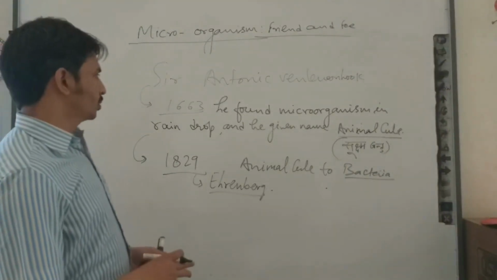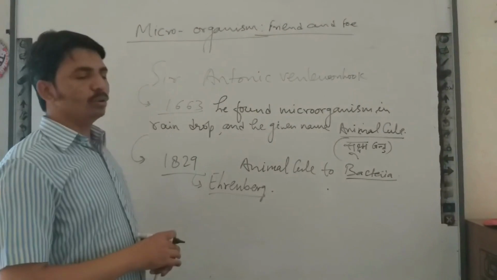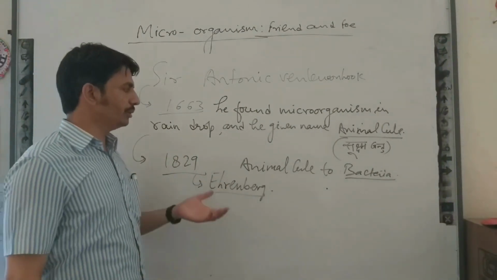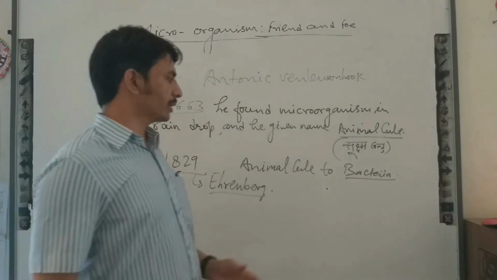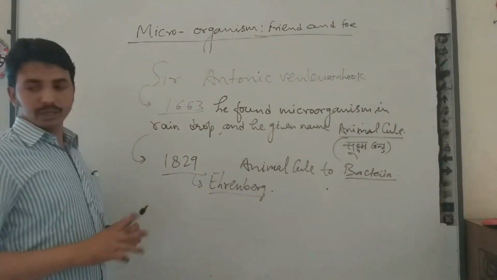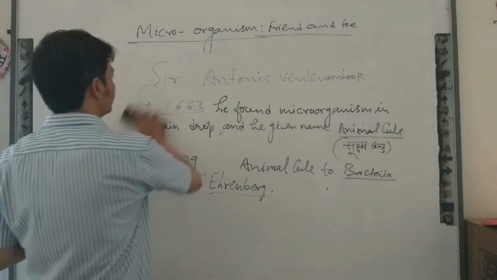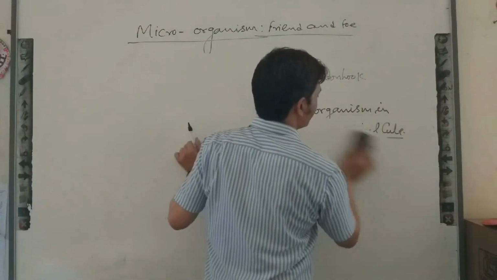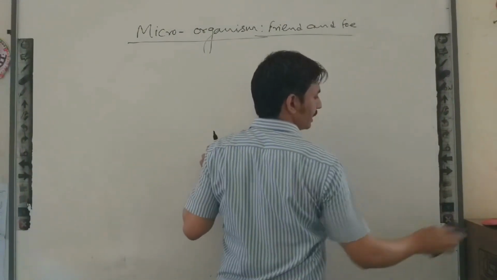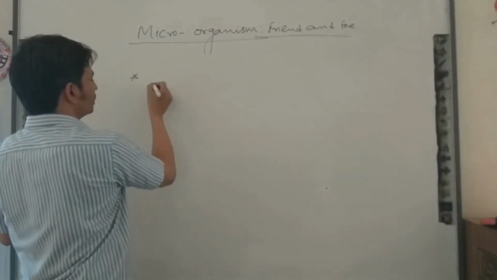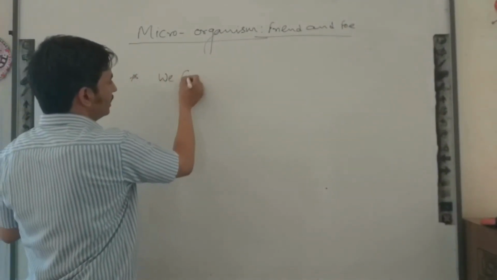Okay, so you can see how they got information about microorganisms. Now we talk about how microorganisms are seen. So we can see microorganisms. These are too tiny. How can we see? So one word I used, microscope, primitive microscope. So we can see these too tiny organisms with the help of the. You can note this point.